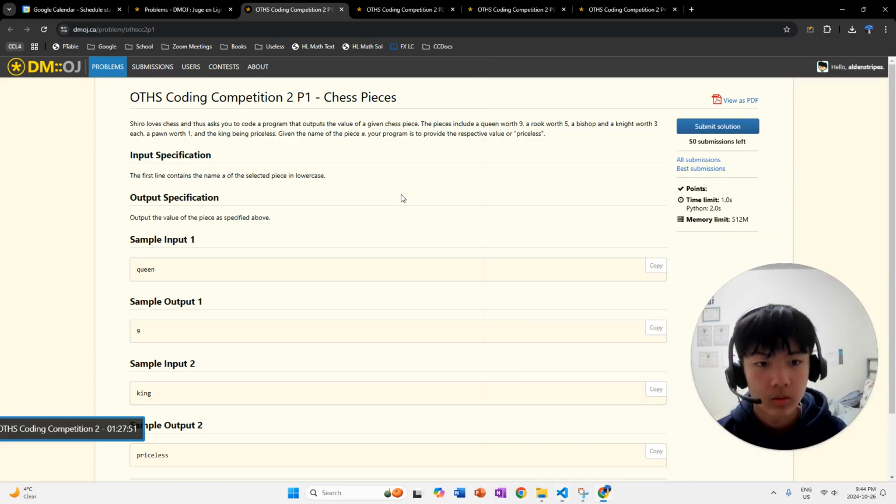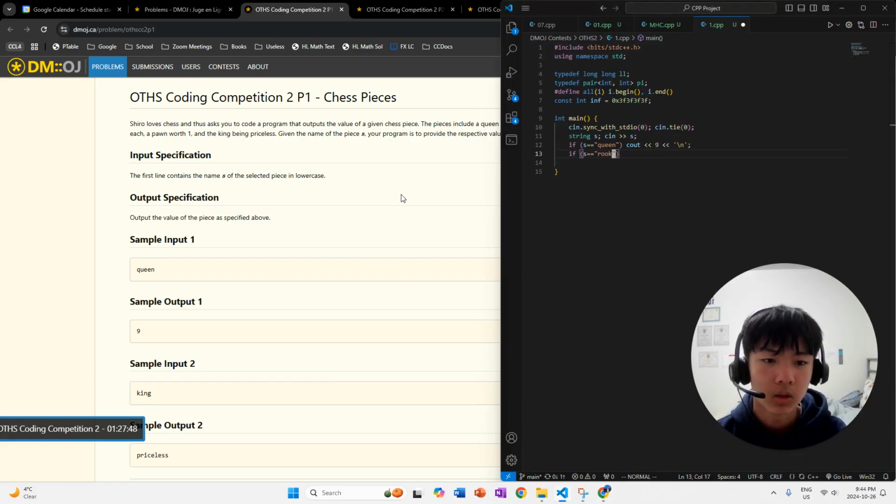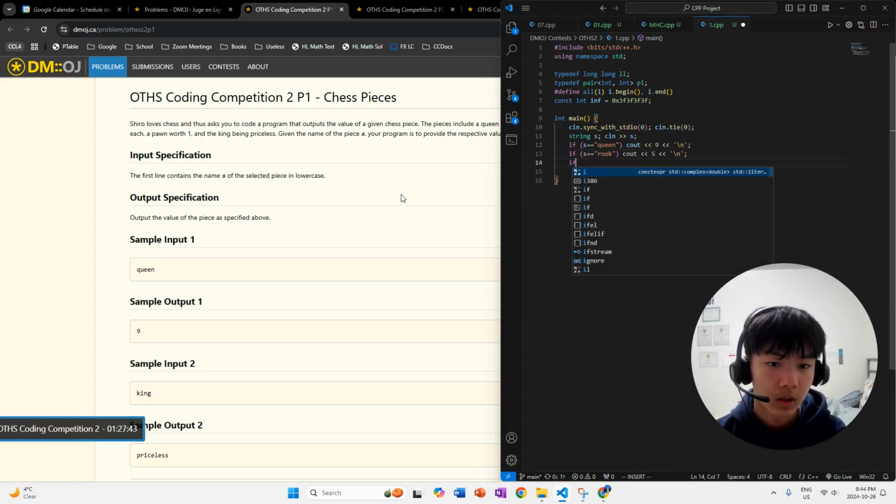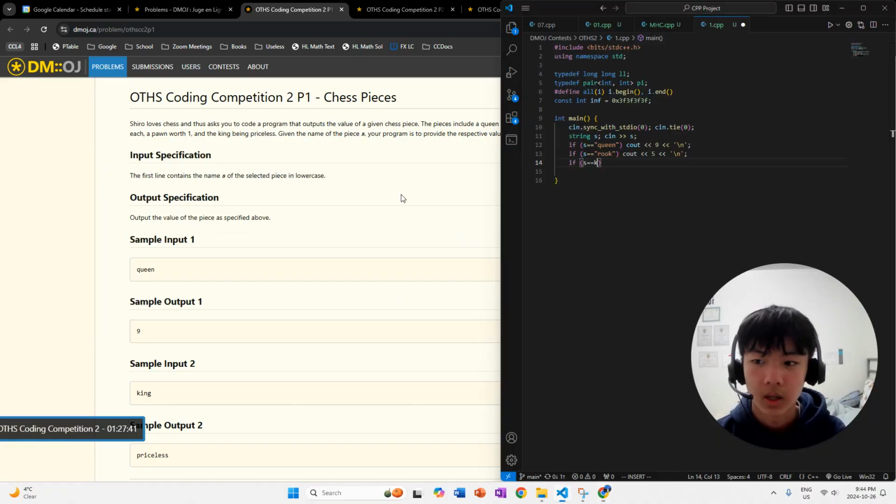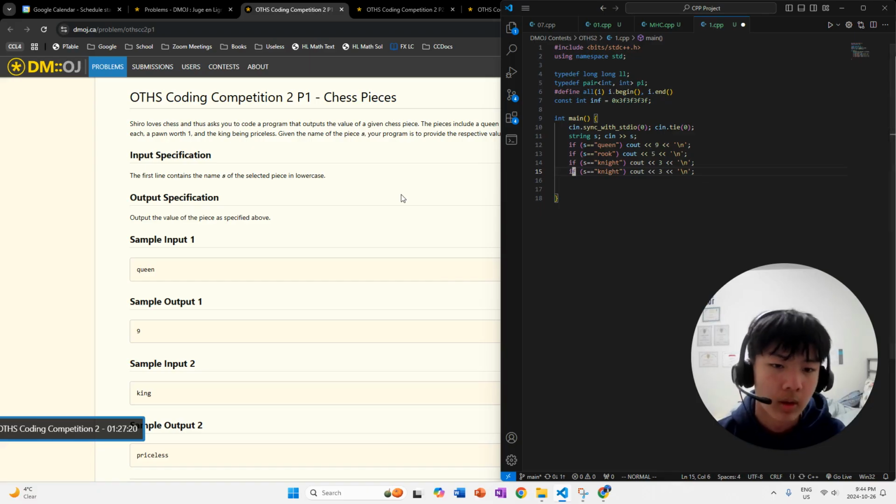If it is, what else? A rook, then let's go ahead and output 5. If it is a knight, so if it literally says knight, then we output 3. And can I duplicate this line? How do you duplicate? Oh shoot, what's going on? Okay, I don't know. So instead of knight, there's also bishop, and then paste.